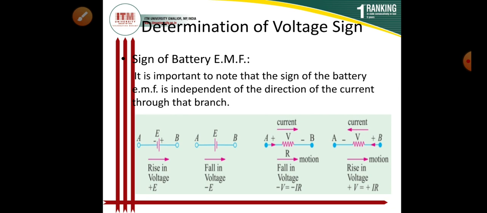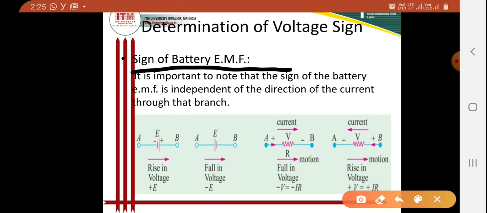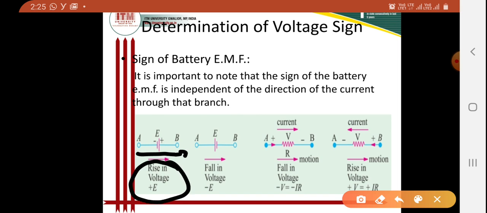So for that I am talking about two ways to understand the sign convention. First, the sign of battery EMF. This is our battery EMF, and here the direction is this. When I am considering this direction, the sign will be a rise in voltage, so the sign of the voltage will be plus here, as per the potential.